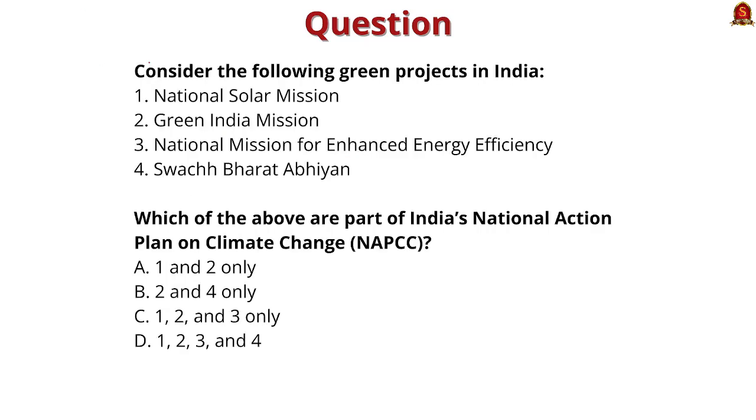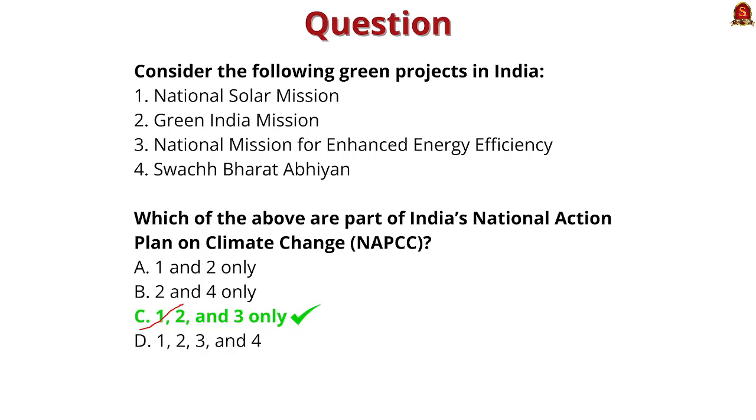Look at the second question. Consider the following green projects in India: 1. National Solar Mission, 2. Green India Mission, 3. National Mission for Enhanced Energy Efficiency, 4. Swachh Bharat Abhiyan. Which of the above are part of India's National Action Plan on Climate Change? Option A, 1 and 2 only. Option B, 2 and 4 only. Option C, 1, 2 and 3 only. And option D, 1, 2, 3 and 4. The correct answer is option C, 1, 2 and 3.